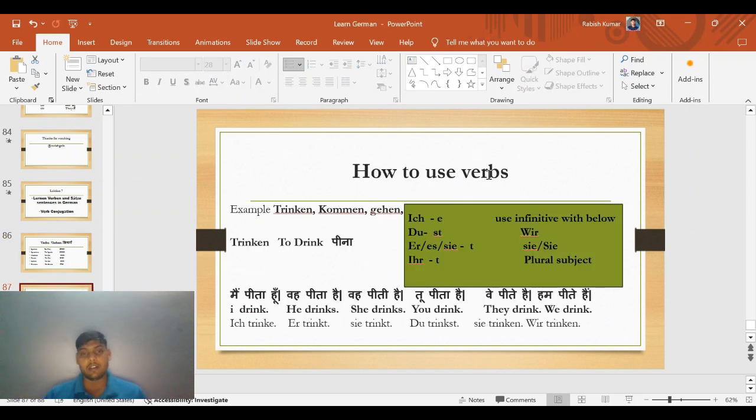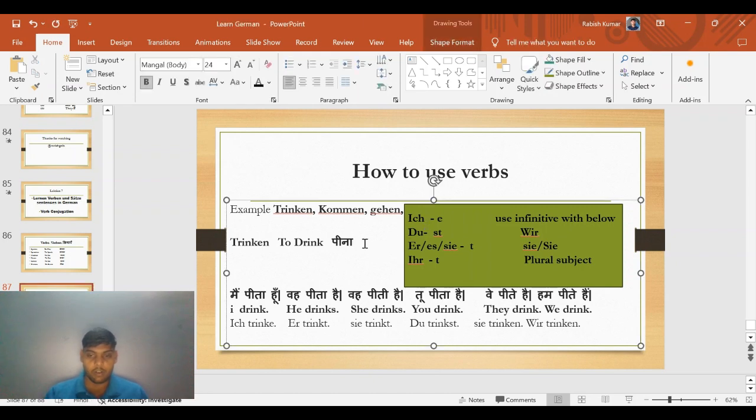How to use verbs? For example, we have taken only three verbs from the last page: trinken, kommen, gehen. Trinken means to drink, in Hindi pina. Kommen means to come, in Hindi ana. Gehen means to go, in Hindi jana. Okay. So first of all, we will conjugate the verb, then we will make a sentence. So let's learn what conjugation is.